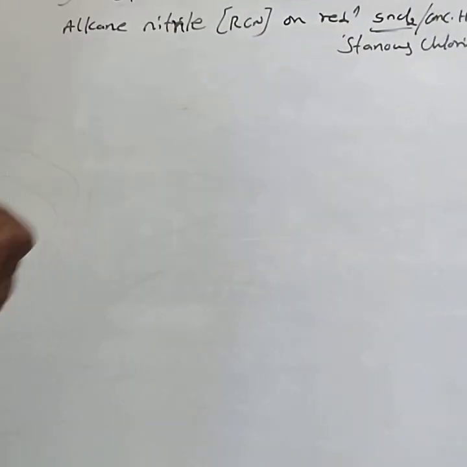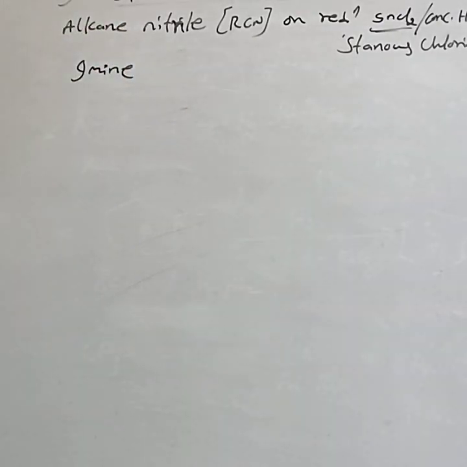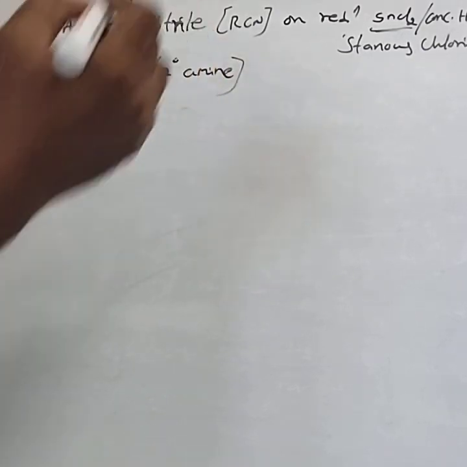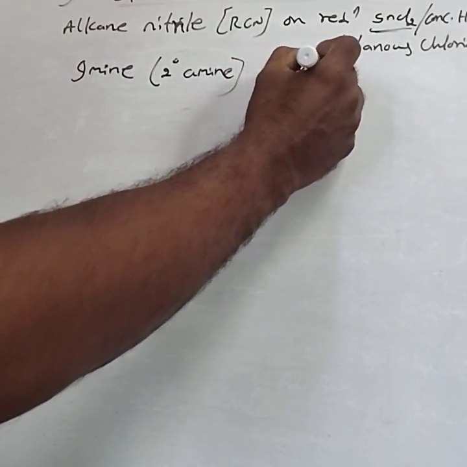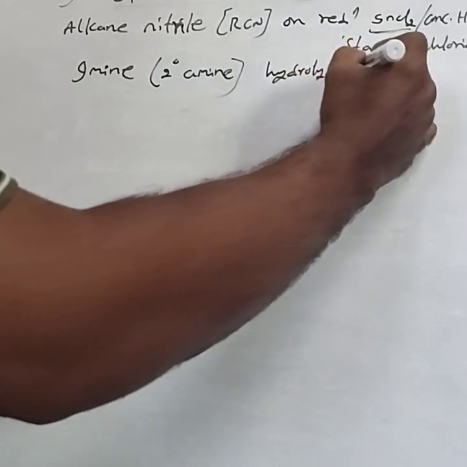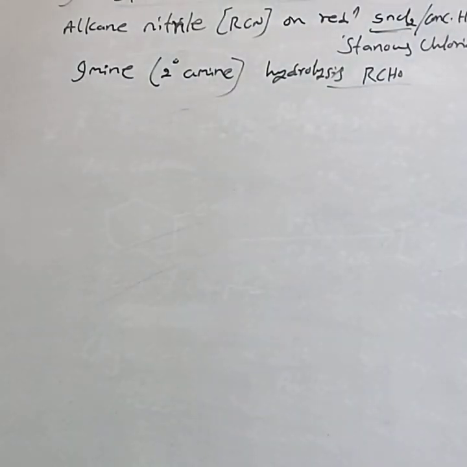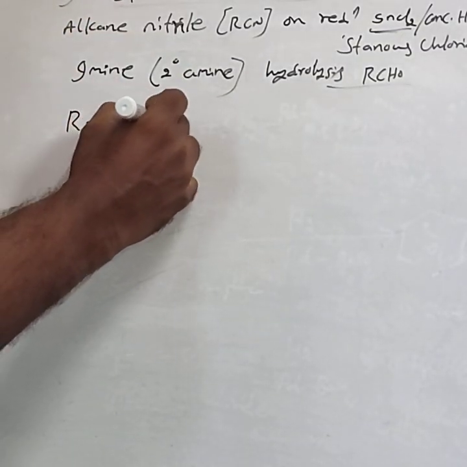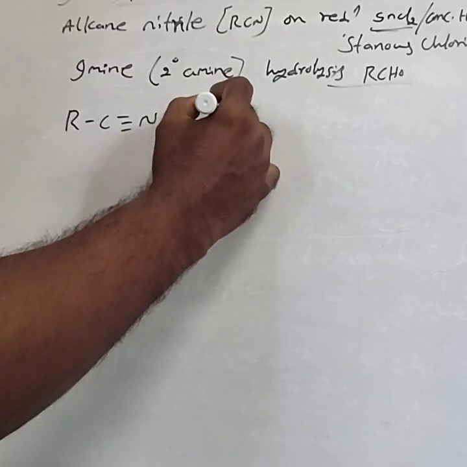Hence, alkane nitriles on reduction form imine. An imine is formed. Imine means the secondary amine. The formed imine on hydrolysis forms aldehydes. This is called Stephen's reaction. In Stephen's reaction, alkane nitrile, that is RCN, RC triple bond N, on reduction, means you can use nascent hydrogen.